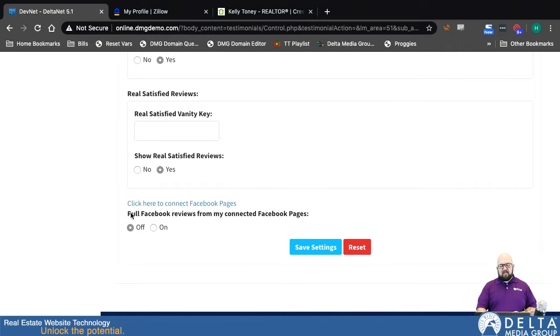And then lastly, this is our most recent addition: you can pull in any of the reviews from your Facebook business account automatically. To do that, I would just switch this to on and save it.